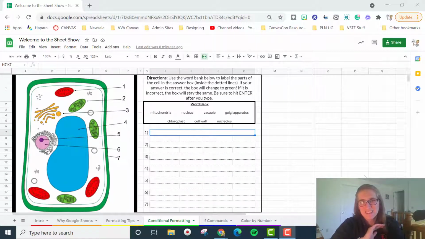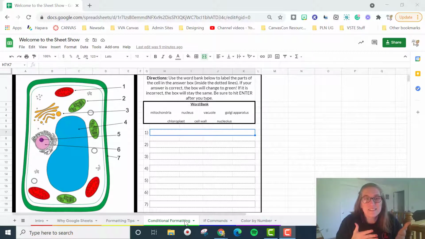So I now am in this conditional formatting tab at the bottom, and this is the first kind of worksheet that we're going to take a look at. Just a disclaimer, not a science teacher. I just wanted to try to get different subjects, try different things, so that way you guys can get your brains stirring and moving and grooving in different ways.